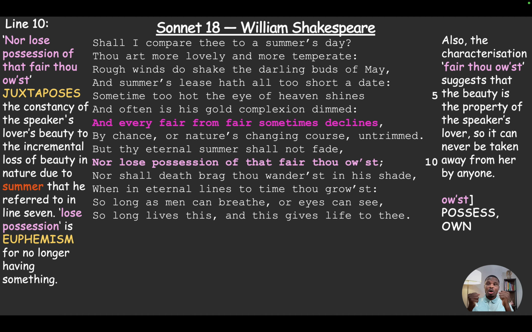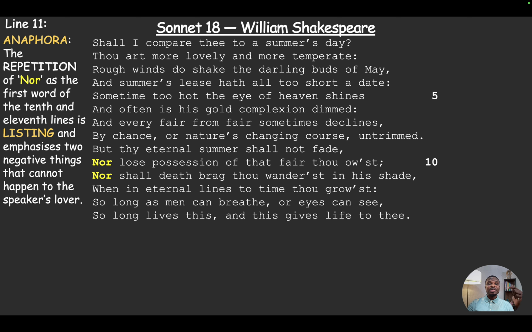But for his love interest, it is something that she's going to own, or she's going to possess forever. Also, the characterization "fair thou owest" suggests that the beauty is the property of the speaker's lover. She owns it. So how do you lose something that you own, that is a part of you? It can never be taken away from her by anyone. So "owest" is another word for possess or own.